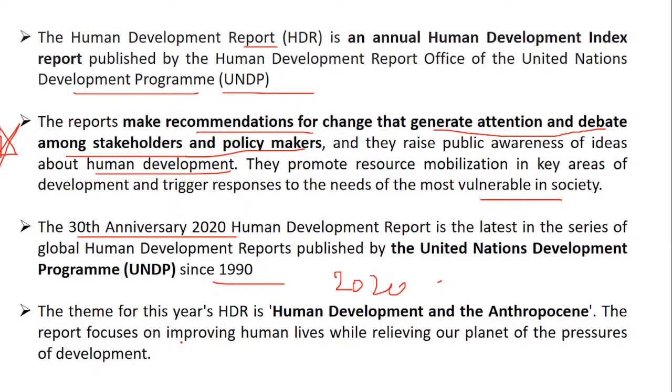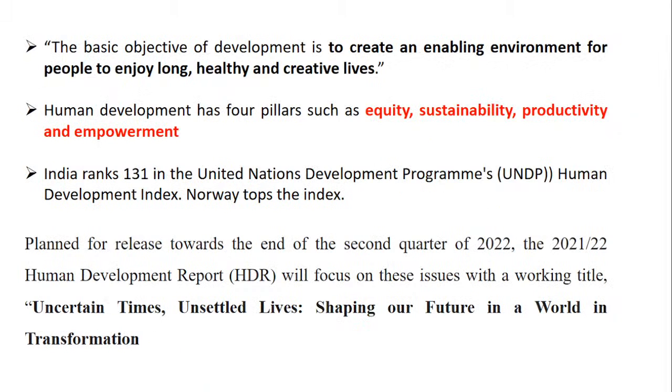The report focused on improving human lives while relieving our planet of the pressures of development. The basic objective is to create an enabling environment for people to enjoy long, healthy and creative lives. So that is the sustainable part of the environment.